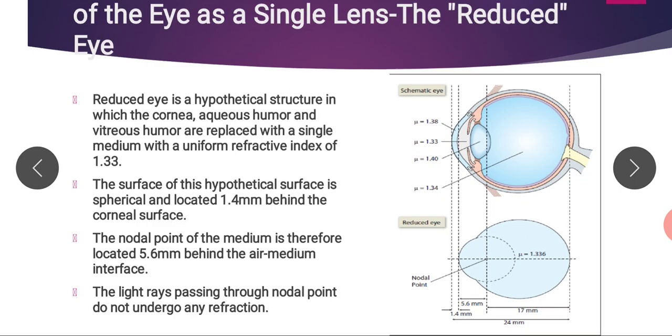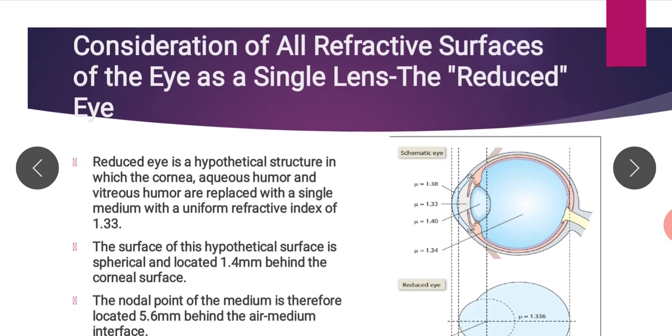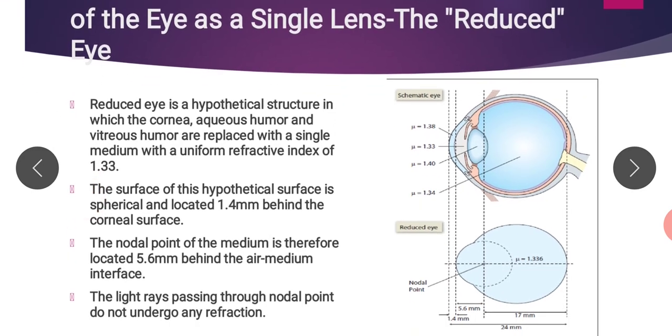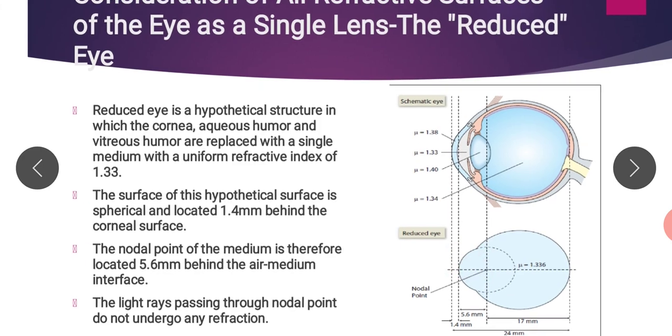The reduced eye is a hypothetical structure in which the cornea, aqueous humor and vitreous humor are replaced with a single medium with a uniform refractive index of 1.33. The surface of this hypothetical medium is spherical and located 1.4 millimeter behind the corneal surface. You can compare, this one is the reduced eye, this is the actual eye.